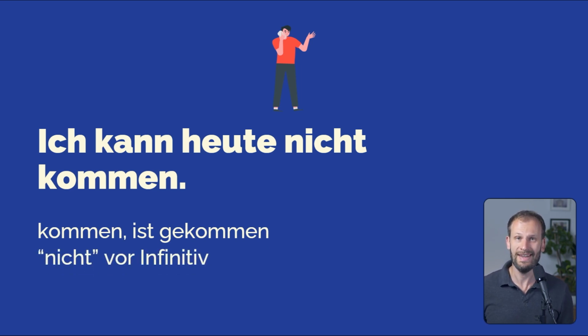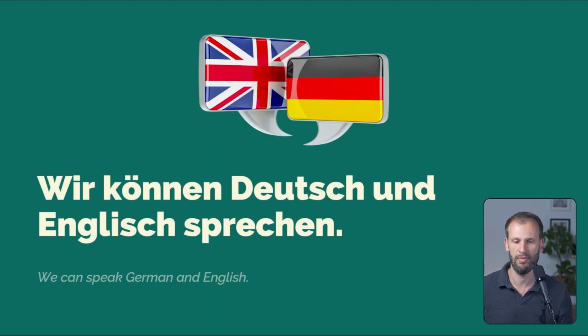Also there's the word nicht. People struggle a lot with the right position for nicht. So basically a rule of thumb is put nicht at the end. But in this case, the last position is already reserved because we have the infinitive on the last position. So if the last position is reserved by an infinitive, separable prefix, or by a participle 2 form, in this case it's not free, it's not vacant. In this case, put nicht in front of that. So it's the second last position, the penultimate position. Ich kann heute nicht kommen.